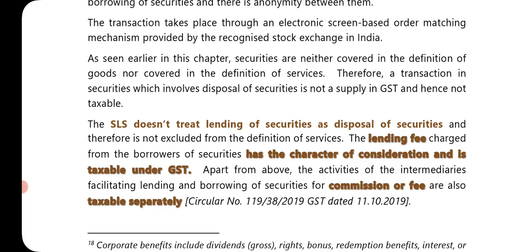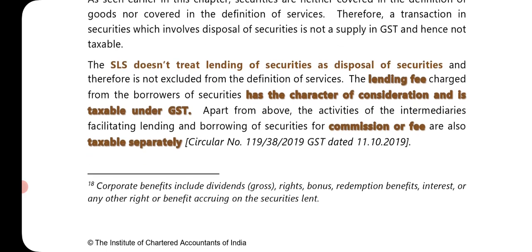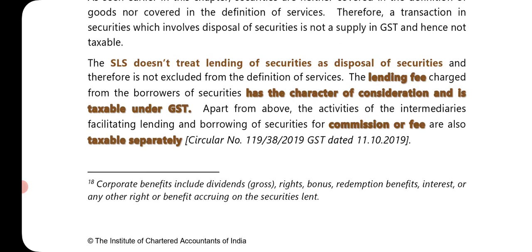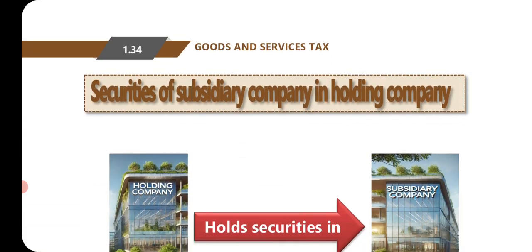Apart from the above, the activities of the intermediaries facilitating lending and borrowing of securities for a commission or fee are also taxable separately. Corporate benefits include dividend, that is gross, rights, bonus, redemption benefits, interest, or any other rights or benefit accruing on the security lent. It means a lender is giving his security, but he will still receive dividend or bonus or rights or redemption benefits or interest or any other rights. Whatever benefits are given, the lender is the owner of the same.